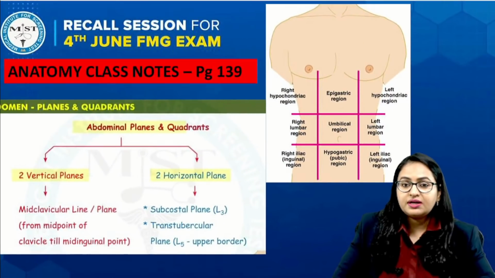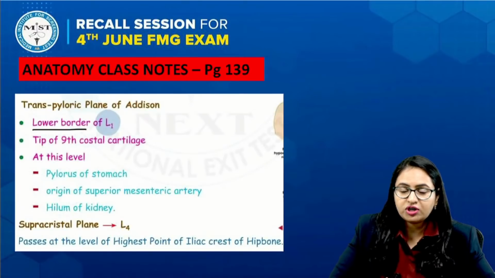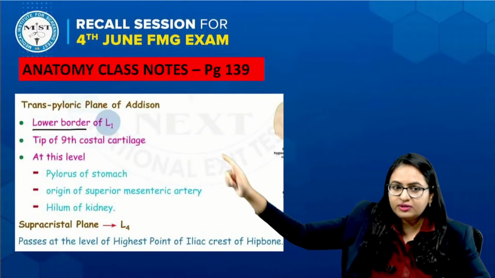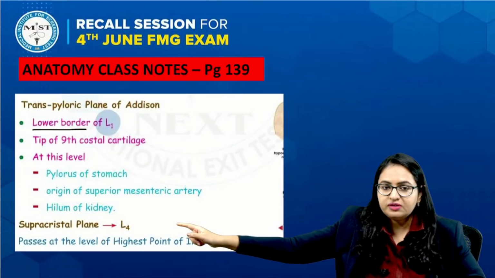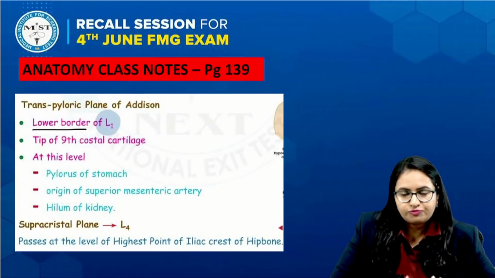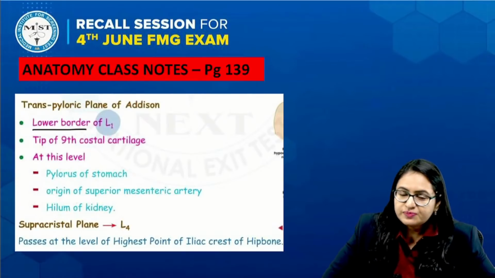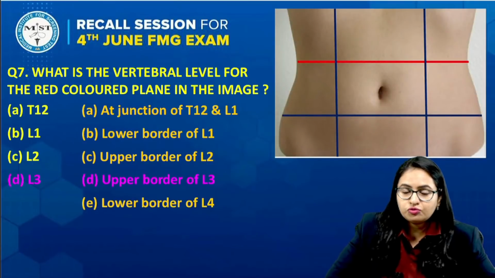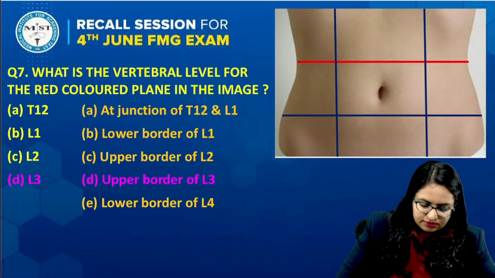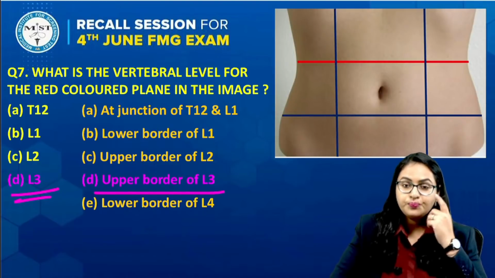These are the two planes which divide the abdomen into nine regions. Apart from this, the abdomen has two other planes. One is the transpyloric plane, which is at the level of the lower border of L1, and another is the supracristal plane, which is at the level of L4, specifically the lower border of L4. So these are all the planes of the abdomen. Specifically for the subcostal plane, we now know the answer will be L3, so we will go for L3.